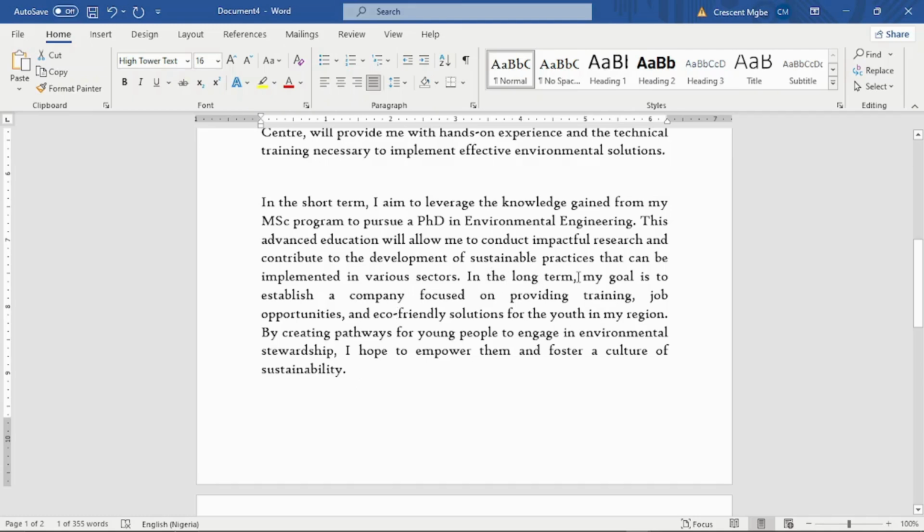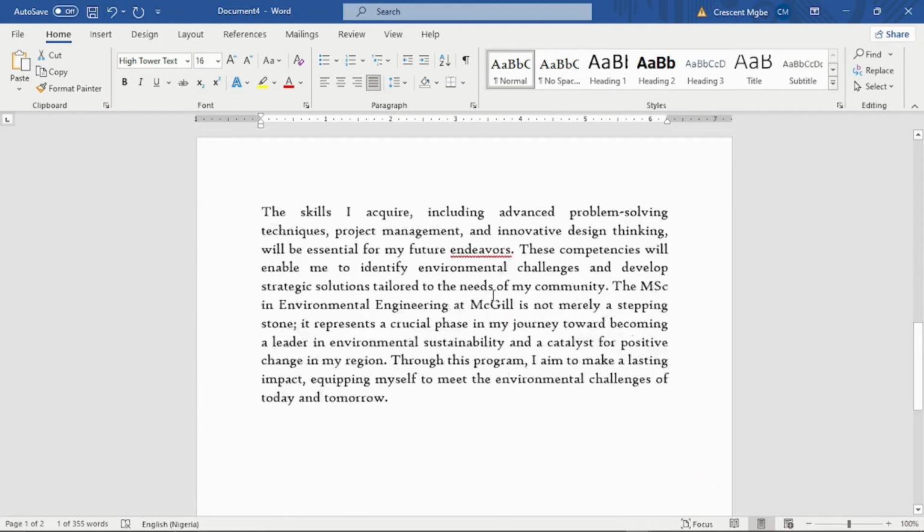And in the long term, my goal is to establish a company focused on providing training, job opportunities, and eco-friendly solutions for the youth in my region. By creating pathways for young people to engage in environmental stewardship, I hope to, guys, this is amazing. This is amazing, guys. Then this is the last paragraph.